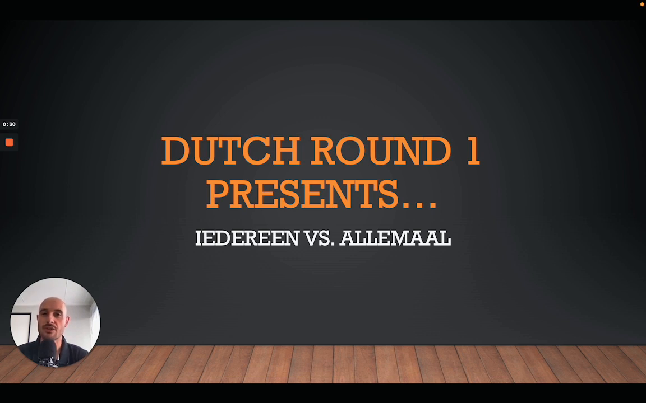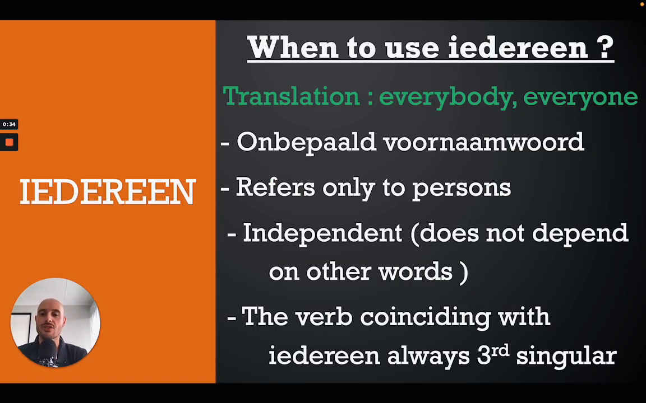But without much further ado, let's go straight for the grammar. Alright, so we'll start off with Iedereen, right? When to use Iedereen? Well, before we do that, I want to translate Iedereen. And Iedereen means everybody or everyone. Okay, it's what we call an indefinite pronoun, an onbepaald voornaamwoord. And it will only refer to persons, right? Very important to know because allemaal will be a bit different. So iedereen, everyone, everybody, only refers to persons.